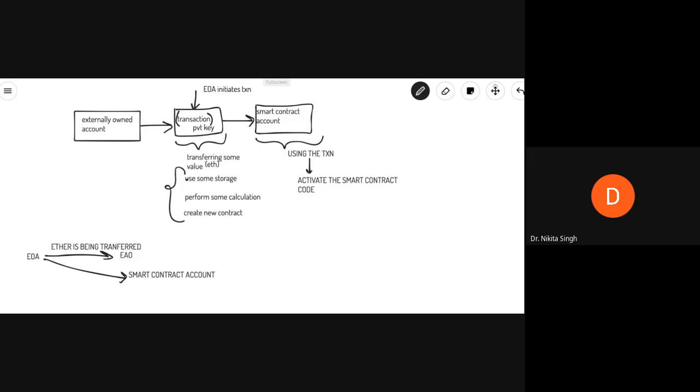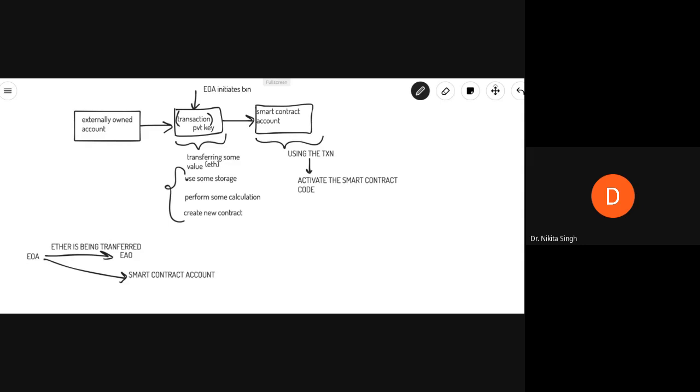So this is the fundamental difference between an externally owned account and a contract account. So an externally owned account can send messages to other externally owned accounts, or they can send messages to contract accounts, by creating and signing transactions using their private key.